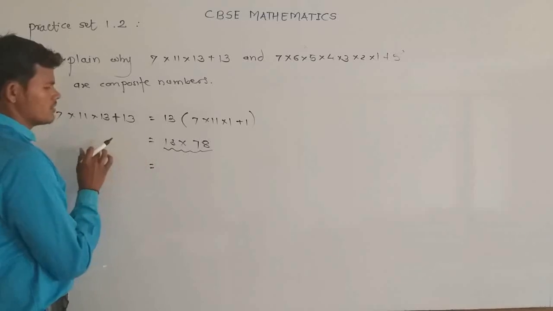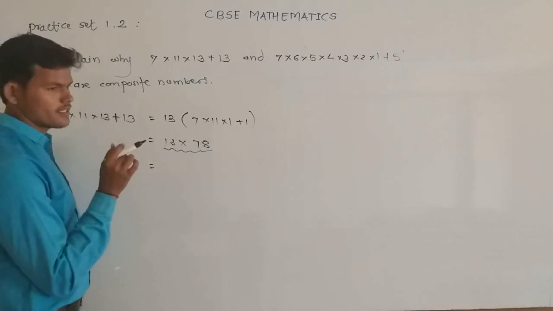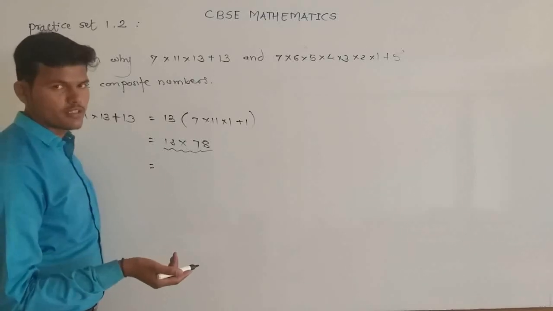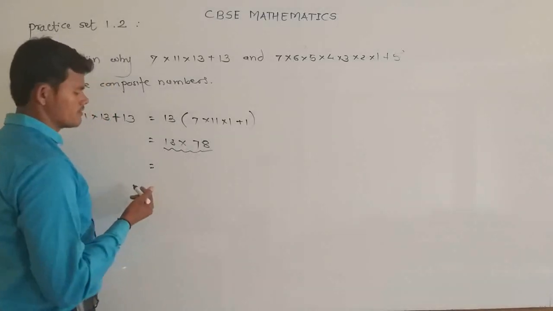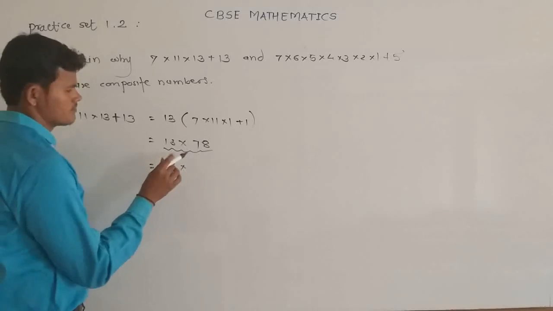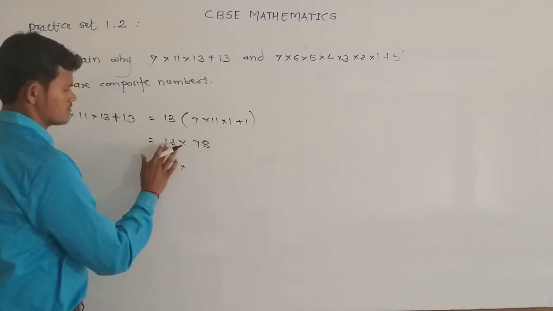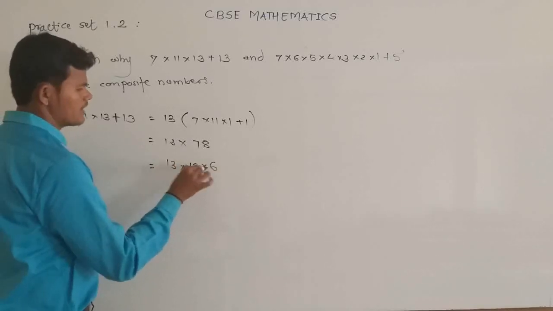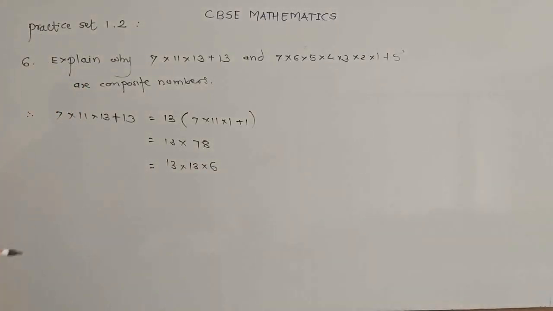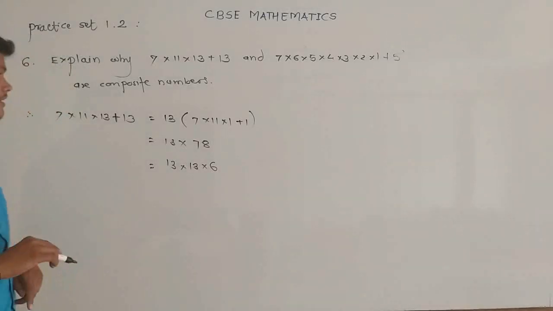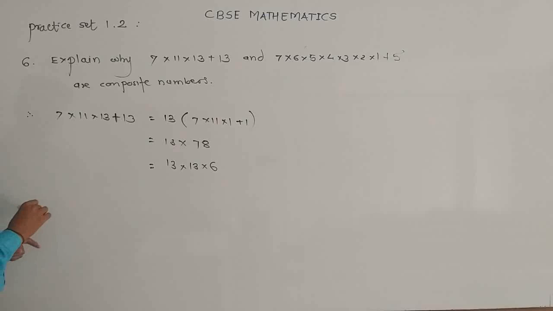So for the given number there are two factors, 13 and 78. 78 can also be factorized as 13 times 6, so 6 and 13 are two factors other than one and itself.